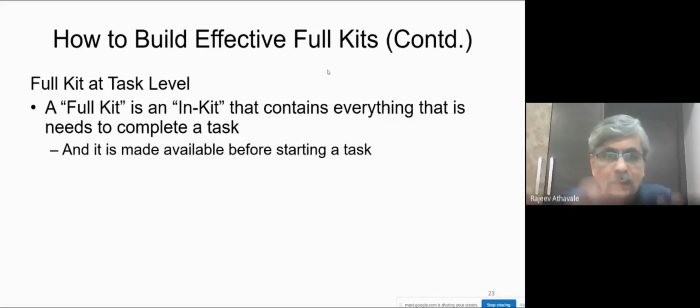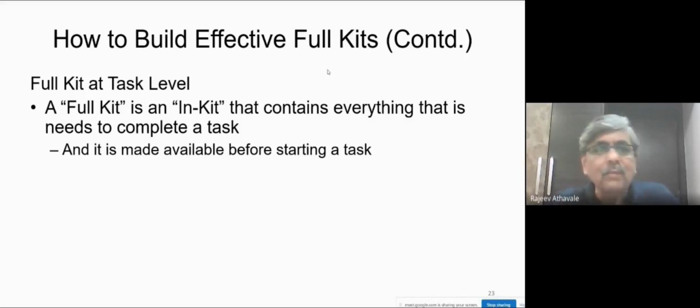So a full kit is a kit that contains everything that is needed to complete the current task in hand, and it is made available before starting a task. It is important to consider this for those tasks that receive inputs from various paths.